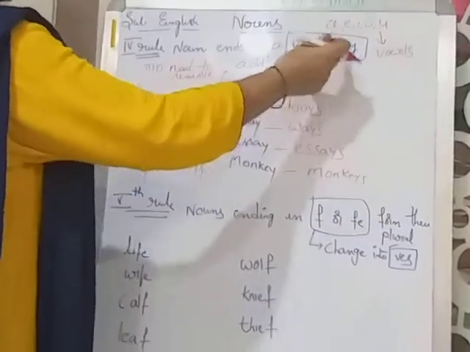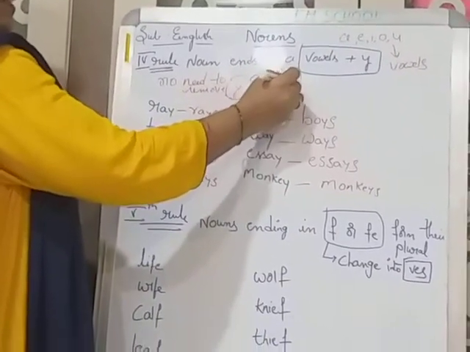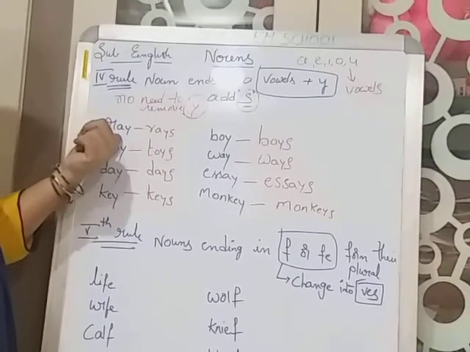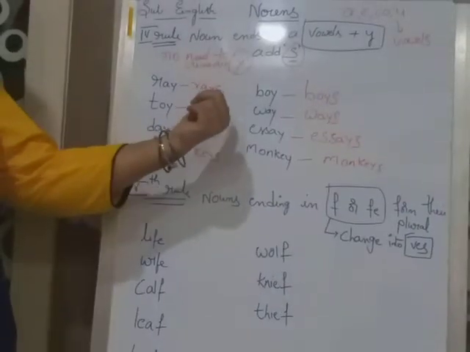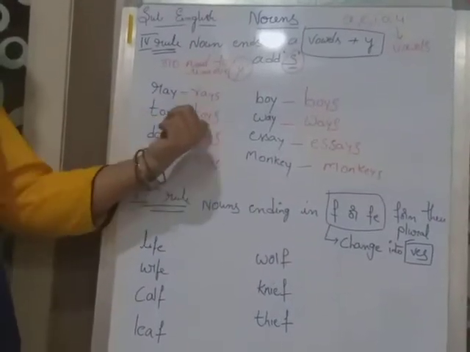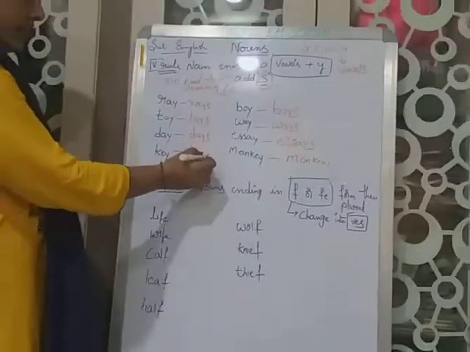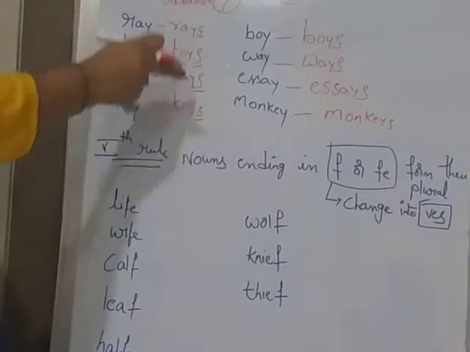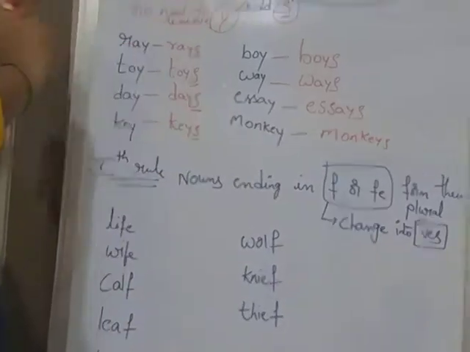So for vowels, no need to remove Y. If we add S, that is enough. See once again, ray, rays. Toy, toys. Day, days. Key, keys. What we have done here? We have added only S. We did not remove Y. Okay, children? Hope you have understood the fourth rule.